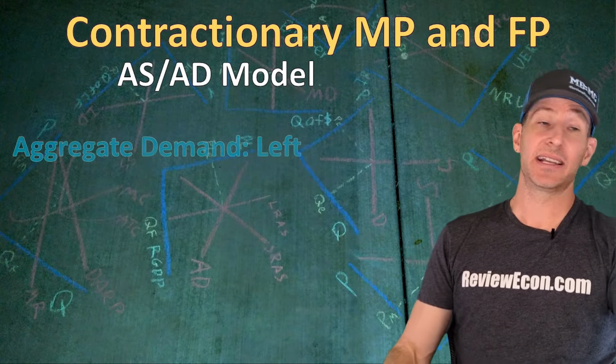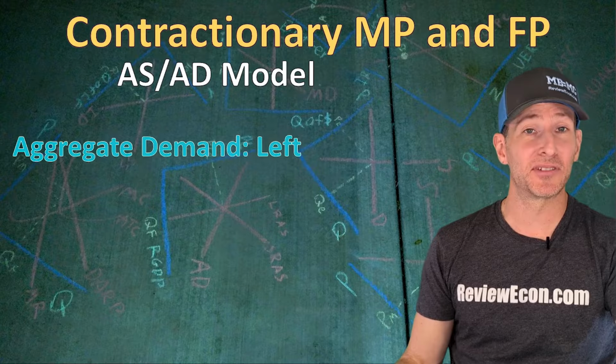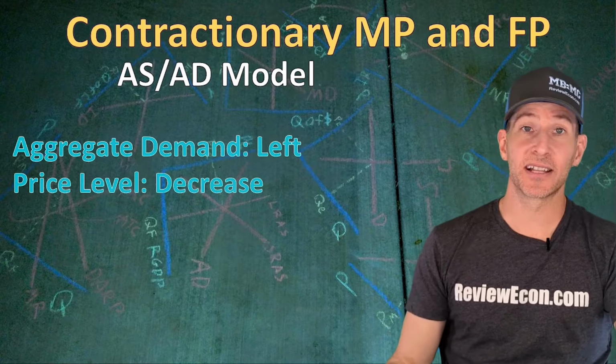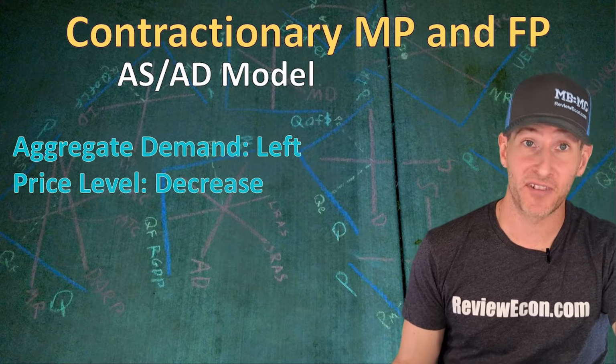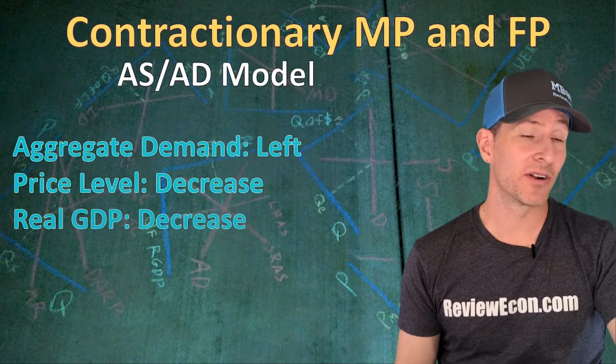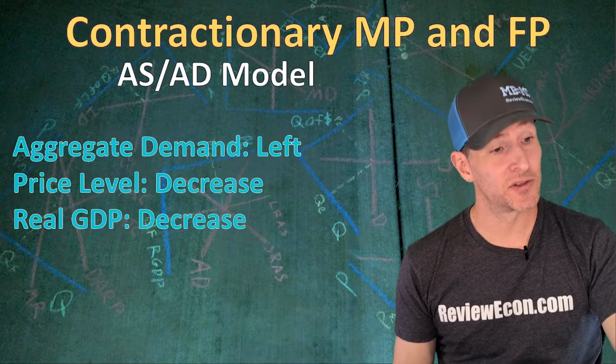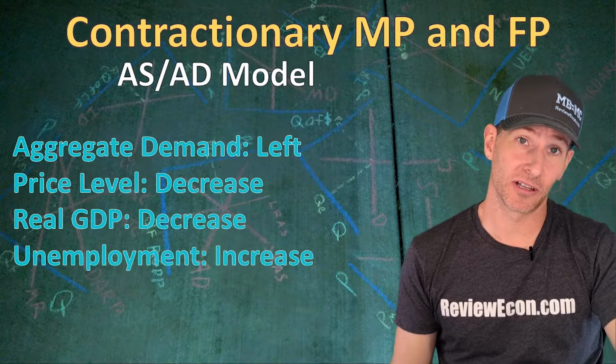That means we're going to see aggregate demand definitely move to the left, definitely see the price level decrease. They have now successfully fought inflation together. And we're going to see real GDP decrease, which means we have higher unemployment or lower employment.